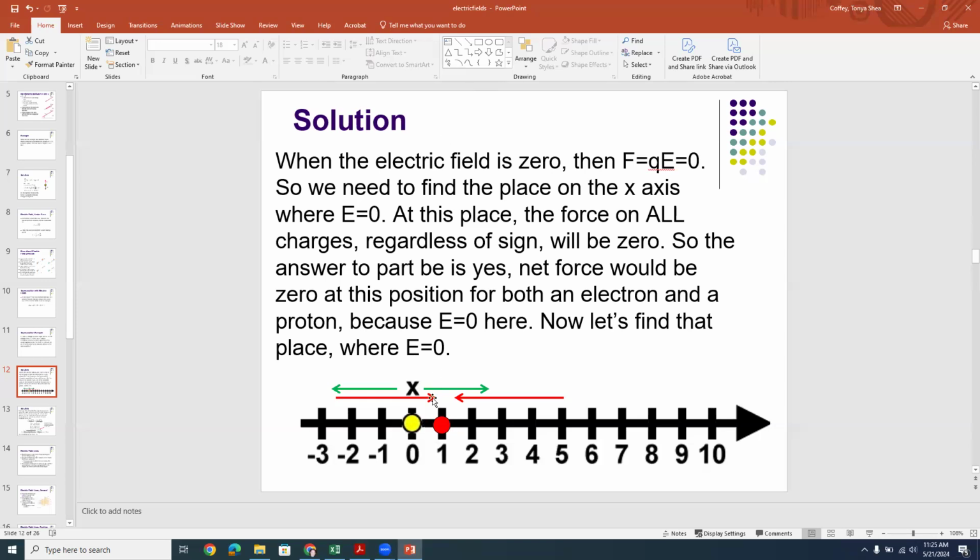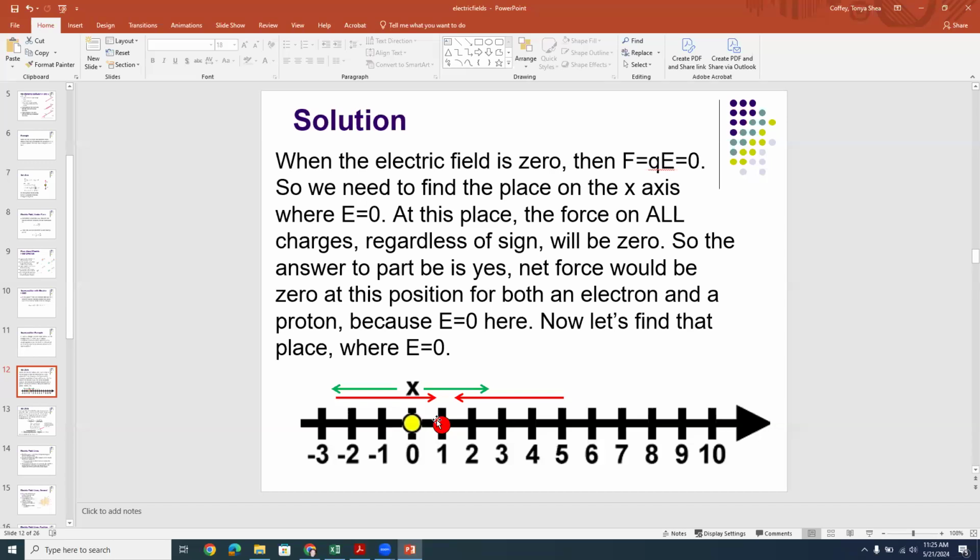If you look at our little sketch here, the electric field for the positive charge at x equals 0 points to the right between 0 and 1. And the electric field for the negative charge points to the right between 0 and 1. So with both of them pointing to the right, there's no chance of any kind of canceling out. So it's definitely not between 0 and 1.